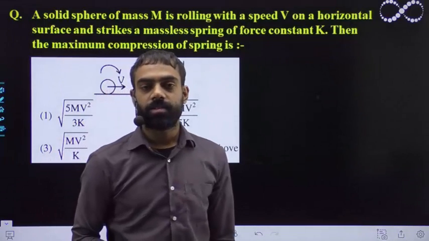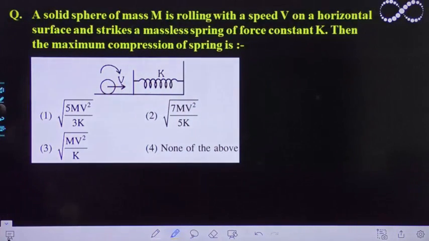Hello students, let us see this question here. A solid sphere of mass capital M is rolling with speed v on a horizontal surface and strikes a massless spring of force constant k. What is the maximum compression?